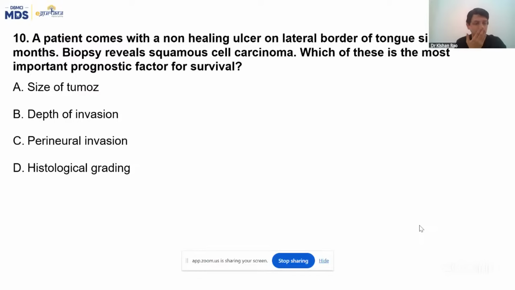That's why in the TNM staging for this particular tumor, they have included depth of invasion as a criterion to know the prognosis. All four are definitely important, I'm not saying they're not, but the most important is the depth of invasion, to which layer it has spread. So the answer for this 10th question is B.